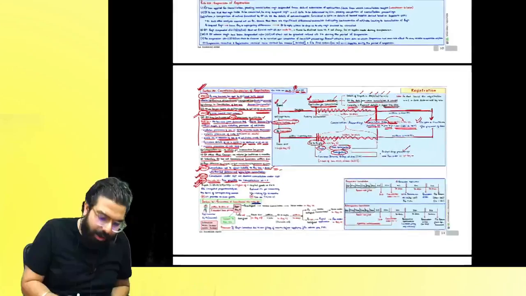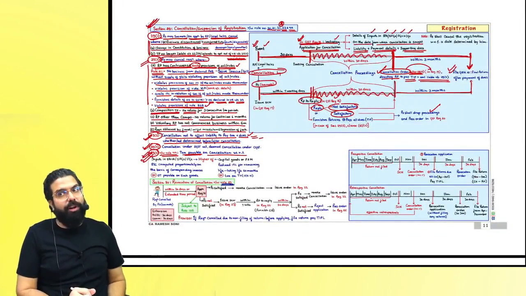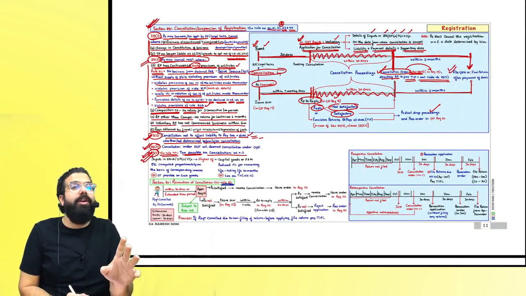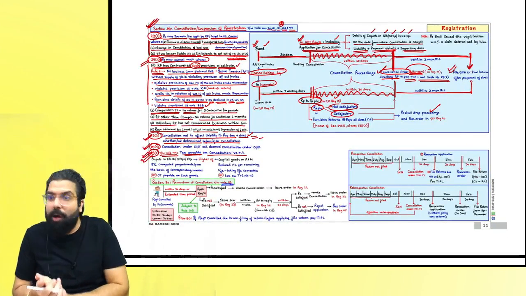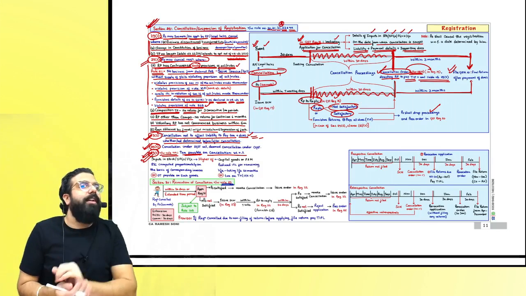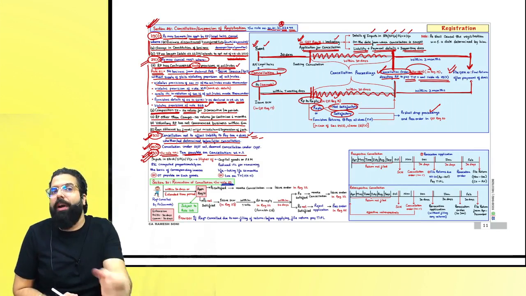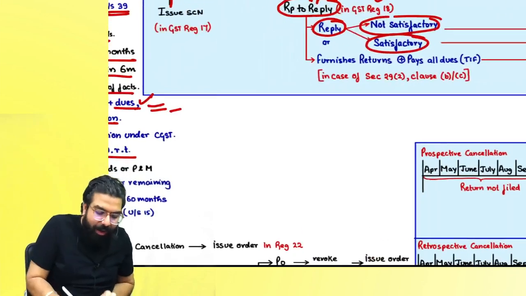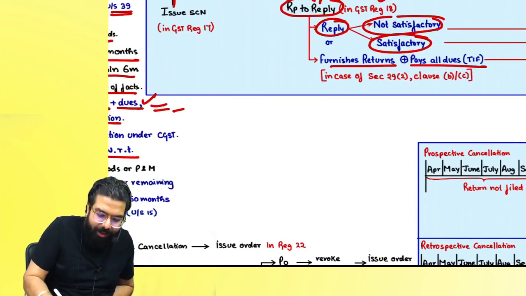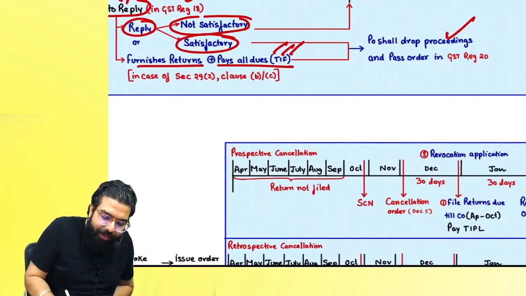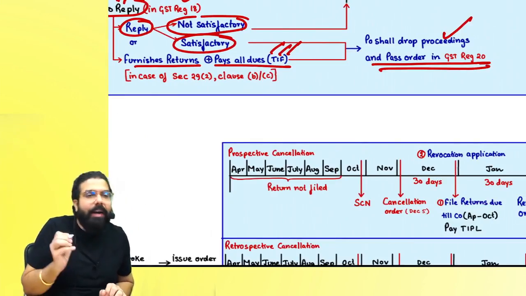Are we clear everyone? Sir, the officer gave me a show cause notice saying I will cancel your registration because you are a composition taxable person who has not filed your return for 3 consecutive tax periods, or a normal person who has not filed his return for 6 months. Once you receive the notice, don't reply anything, just go online and furnish all the returns and pay the tax, interest, late fee, etc. Then also the proceedings will be dropped.